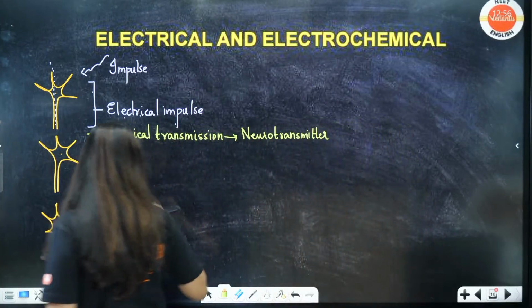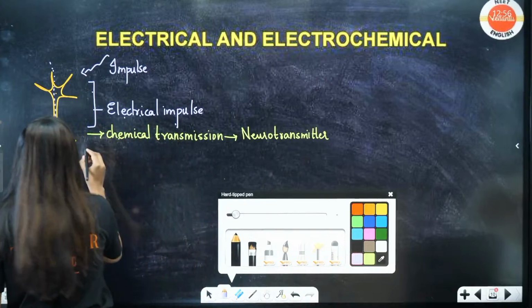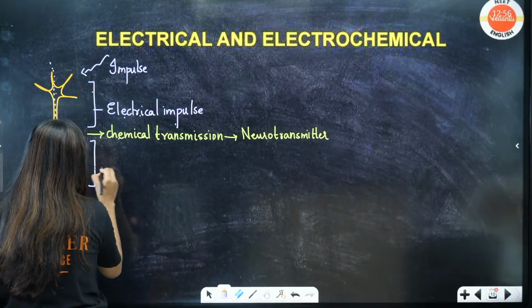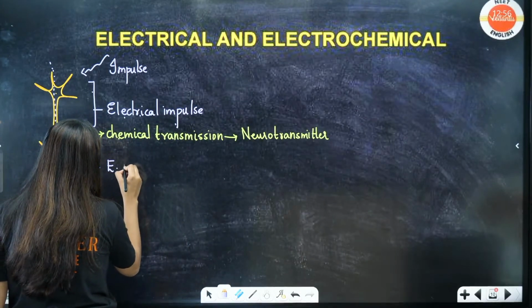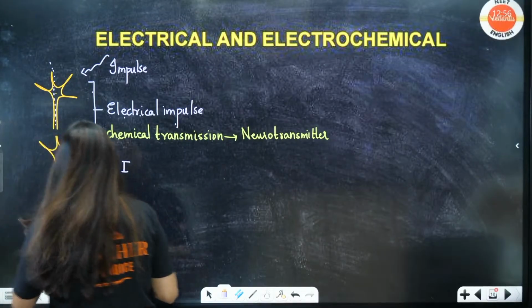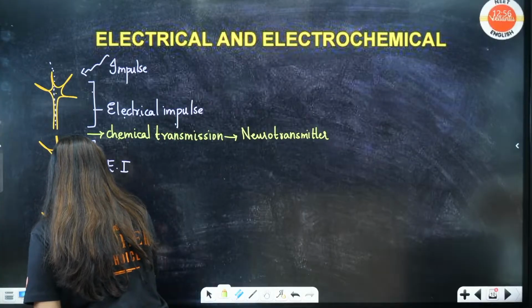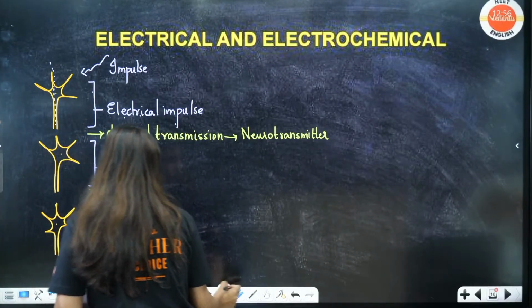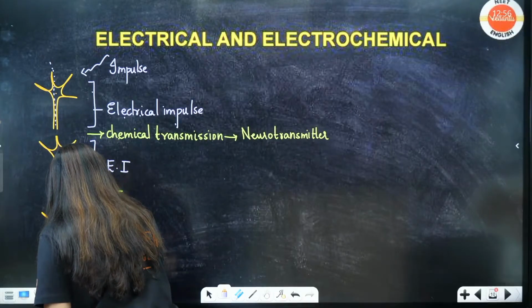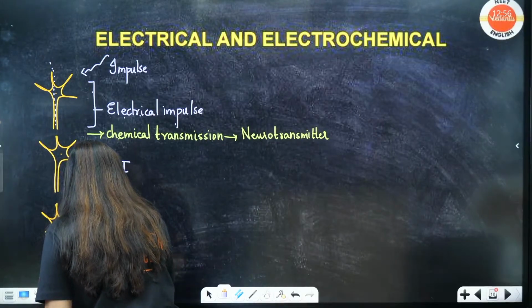Same way here also, what is going to happen? An electrical impulse will happen in an axon. Electrical impulse, again chemical transmission will happen, again electrical impulse will happen. This is how your signal is going to get transmitted.